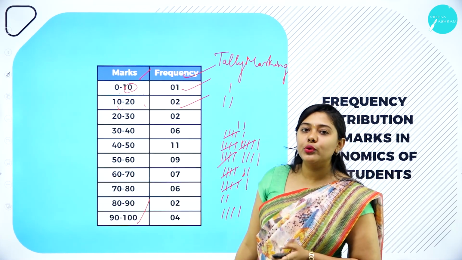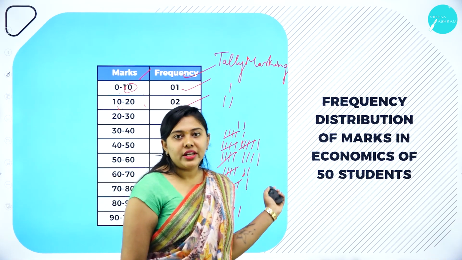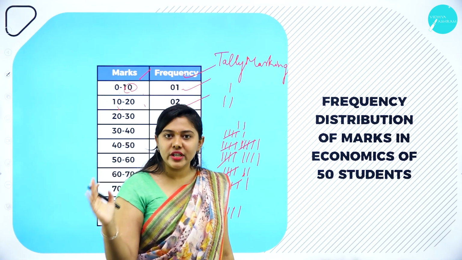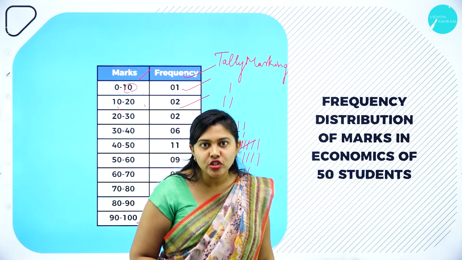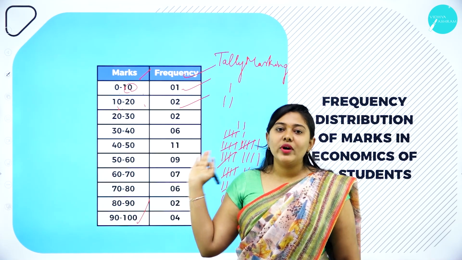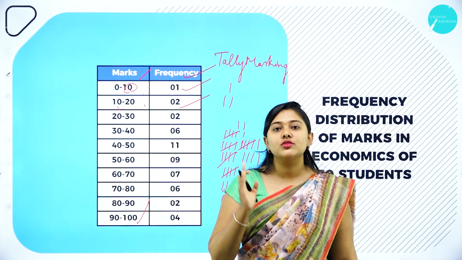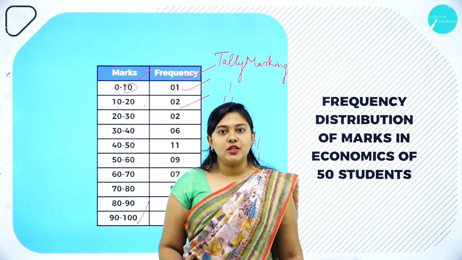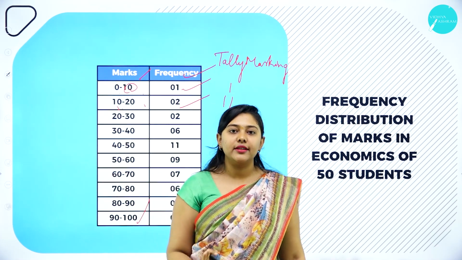So this is how you do tally marking. In your examination, if they ask you to prepare a frequency distribution table for a given set of observations, you must be able to mark the tally as well and prepare the frequency distribution table by using the inclusive method or the exclusive method.